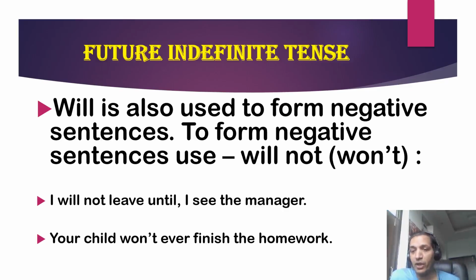I have something important to discuss with him, and I am not leaving. You tell a parent that your child will not ever finish the homework. He has no tendency to do that. So your child won't ever finish the homework.